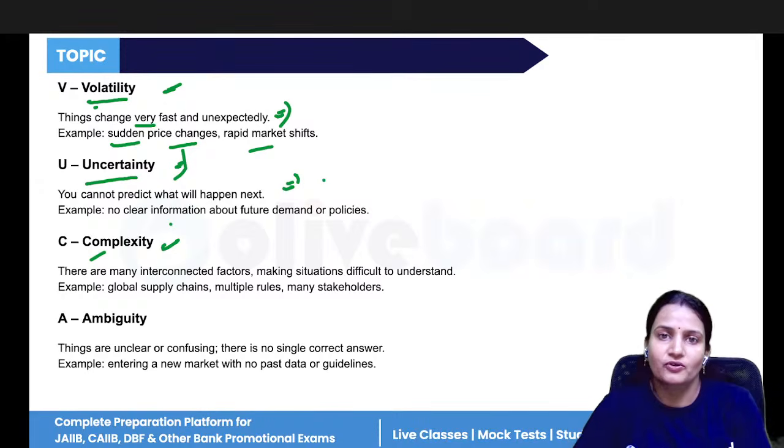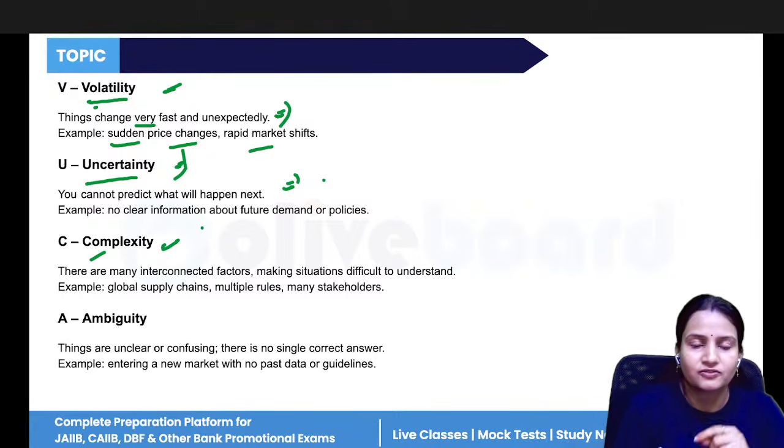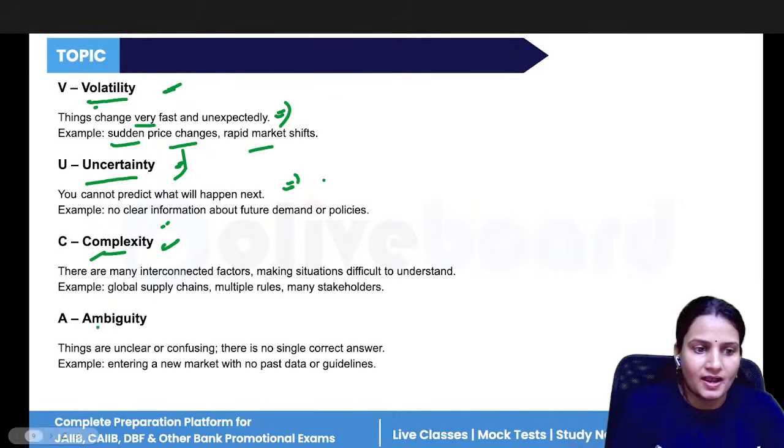Complexity. If you are managing several things at the same time, it becomes difficult to manage. So complexity arises, and you have to hire more people for the management of more activities. Complexity is how you are managing, how different things occur in the organization, and how you are hiring people to manage those complexities. And ambiguity means unclarity.